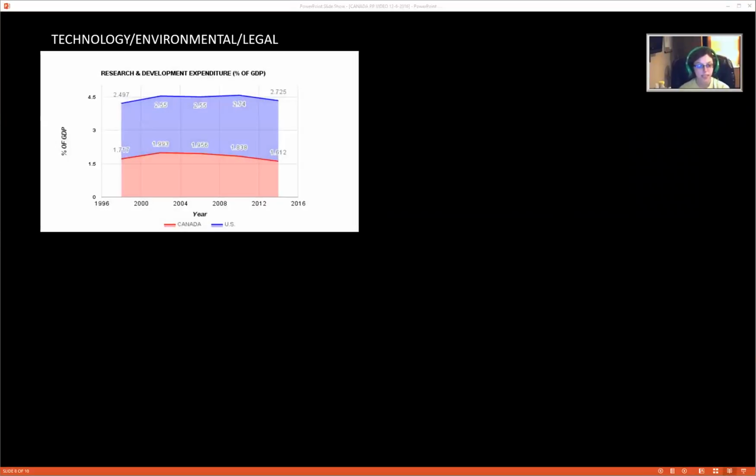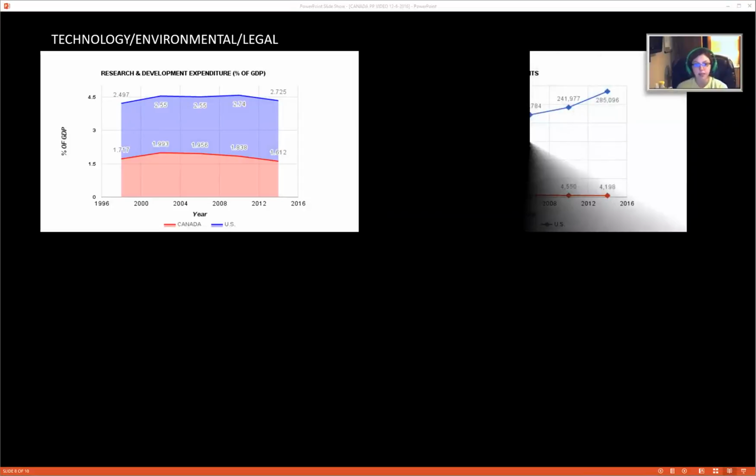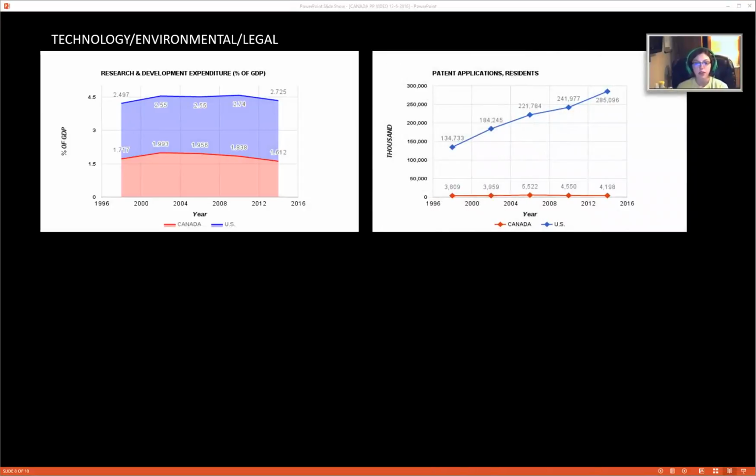Now let's take a look at technology aspects of it. Research and development is based on work undertaken to increase knowledge, for example, of human culture, society, and new applications. Research and development covers research, applied research, and experimental development. As a percent of GDP, Canada expends only half that of the United States. Canada expends about 1.6%, while the United States expends about 2.7% of their GDP.